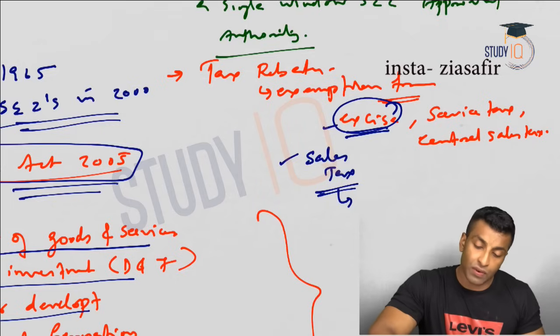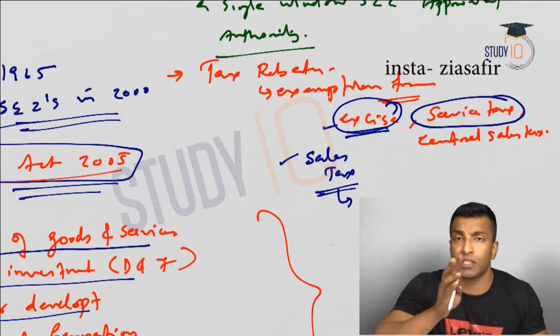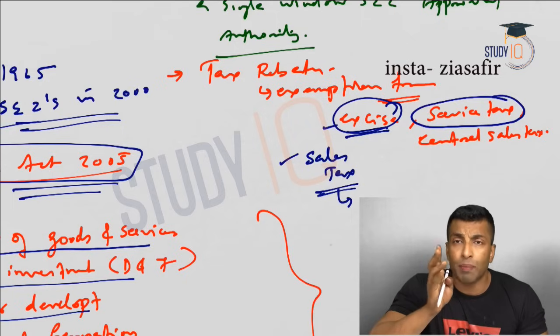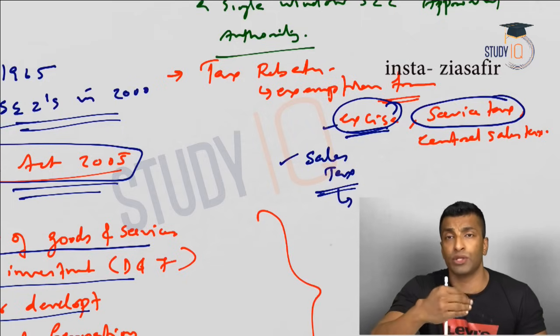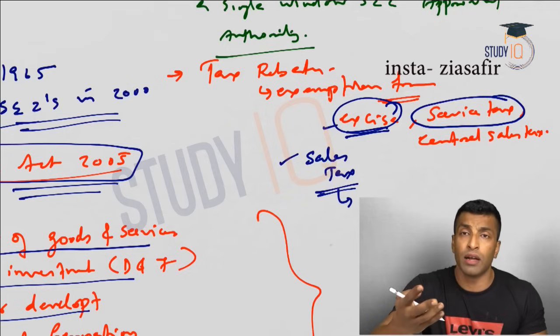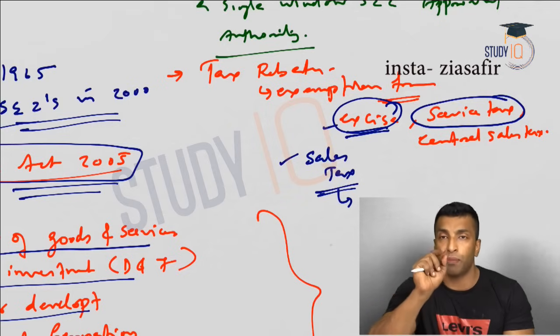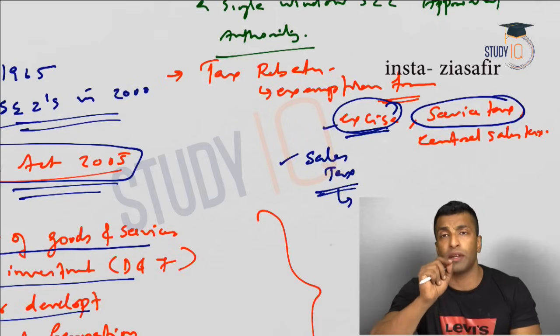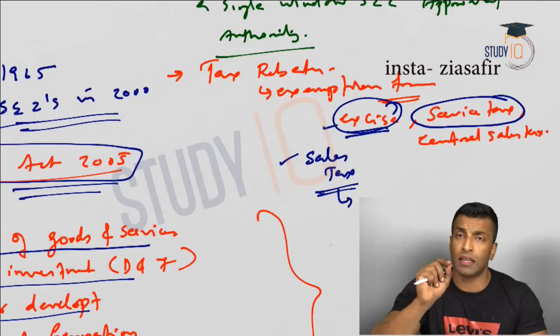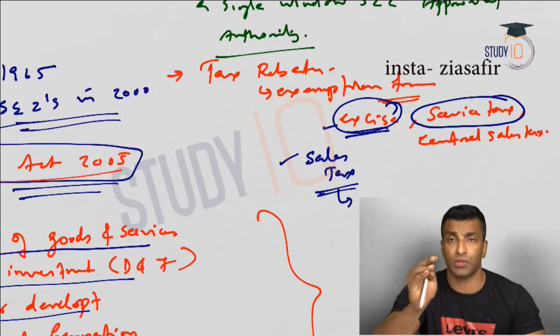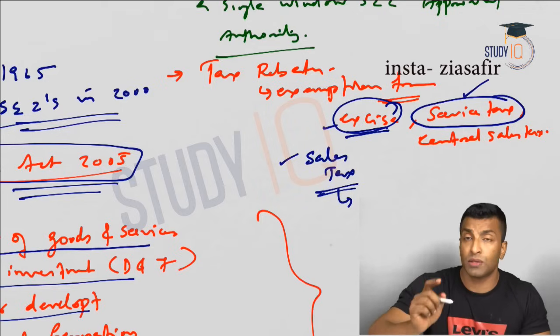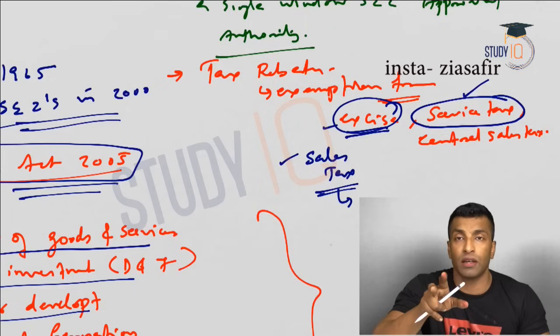Now in service tax, the reason we are not classifying it as production and distribution is that there is no separate production and distribution in the case of service. It is not that you produce something, store it for a long time, and then distribute it. That is not happening. The production as well as the distribution happens at the same time. So in service you cannot classify into production tax and distribution tax. You can only have the service tax. That's why this difference is not there in the service sector.